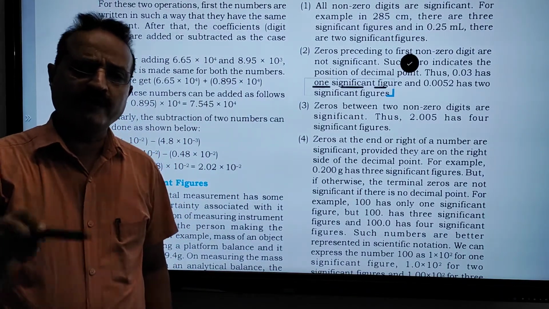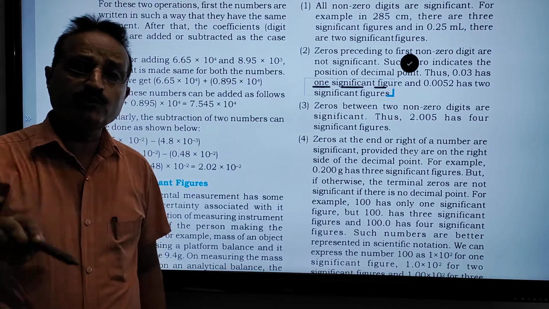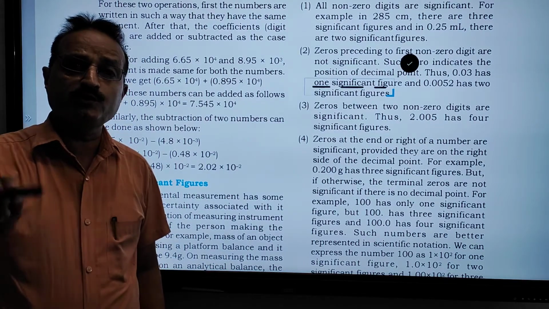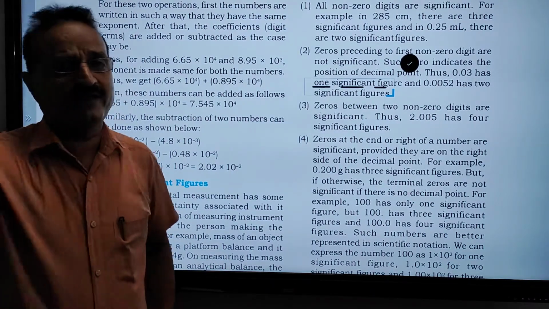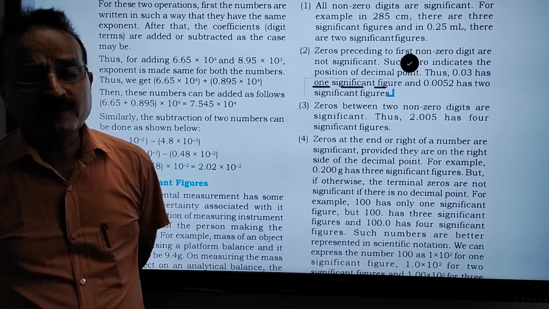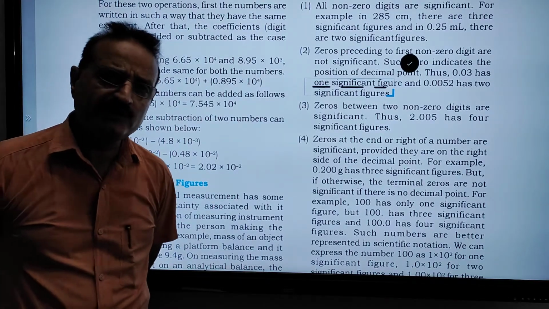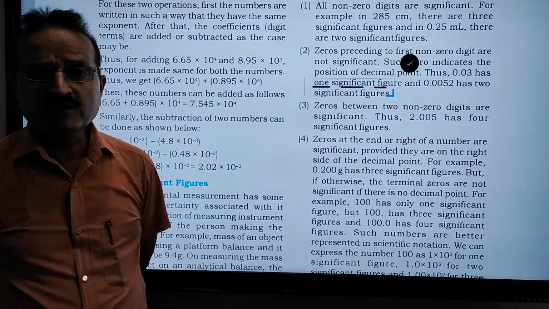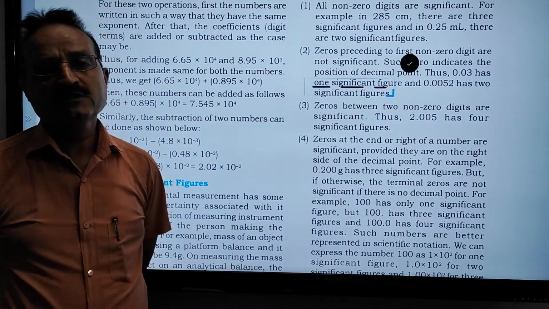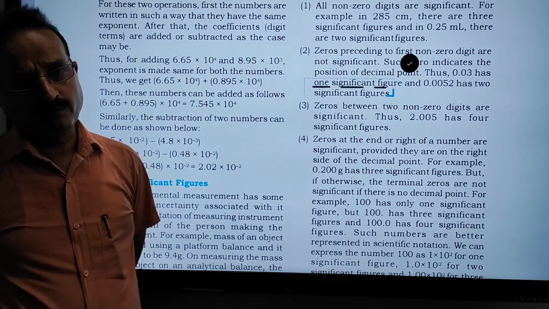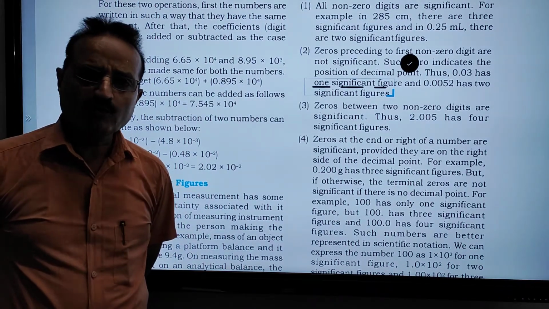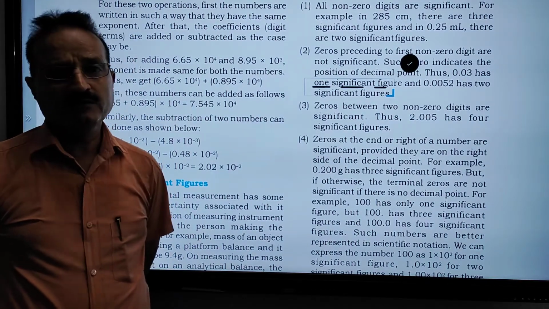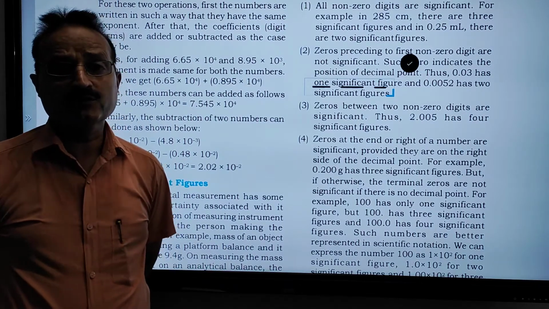0.005 has one significant number, 0.000032 has two significant numbers, and 0.000000168 has three significant numbers. After the decimal point there may be many zeros, but you must count only the non-zero digits, and those non-zero digits are known as significant numbers.